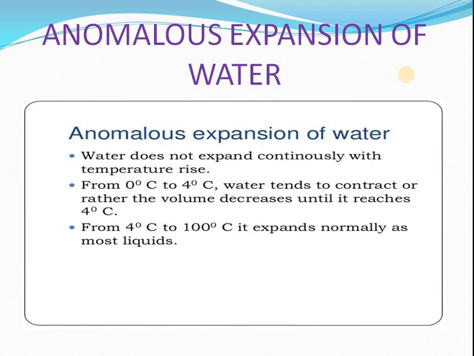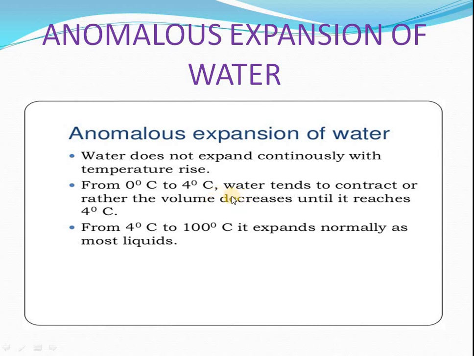The next property we are going to discuss here is the anomalous expansion of water. This is a very important property. Read this line here. From 4 degrees to 100 degrees Celsius, it expands normally like most liquids. So you know that when you increase the temperature of a liquid, it undergoes expansion. The same is the case for water at 4 to 100. But what happens from 4 to 0? When you are decreasing the temperature, it should contract. It should contract, but it is not contracting.